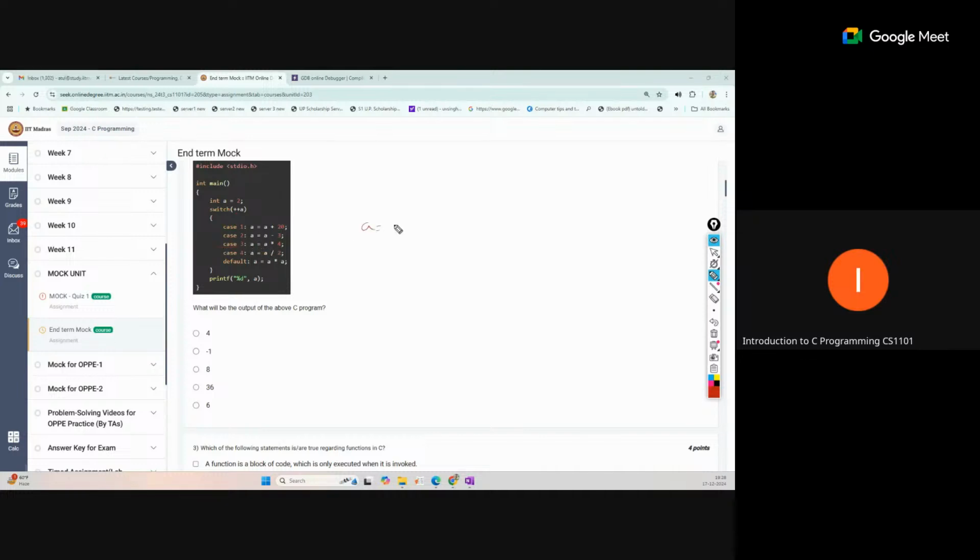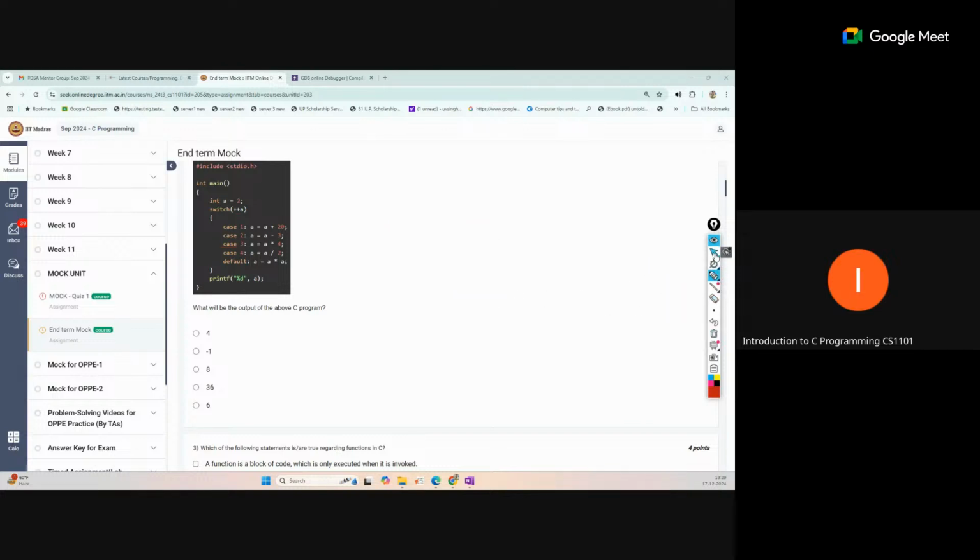So a becomes 3 into 4, but that is not the final value because there is no break statement, so all the remaining statements will also be executed from this point. Now a equal to a divided by 2, so that becomes 6. Next is a equal to a into a, so a equal to 6 into 6, which is 36. So 36 will be the output.